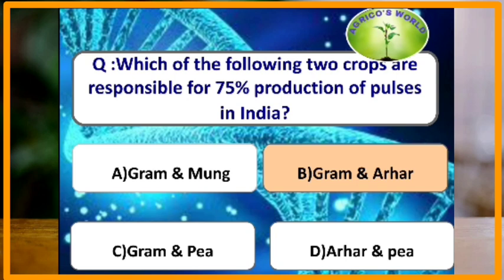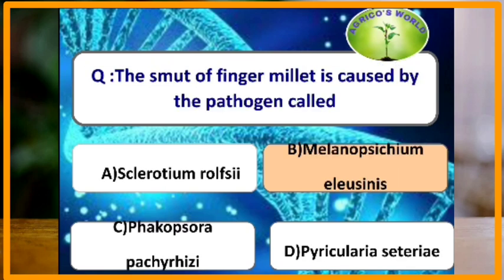Which of the following two crops are responsible for 75% production of pulses in India? Gram and arhar are the crops which are responsible for 75% production of pulses in India. The smut of finger millet is caused by which of the following pathogen? The smut of finger millet is caused by Melanotium ragulinense.